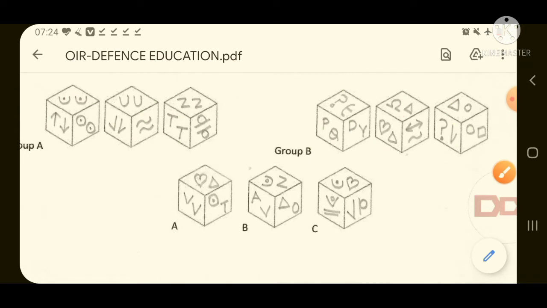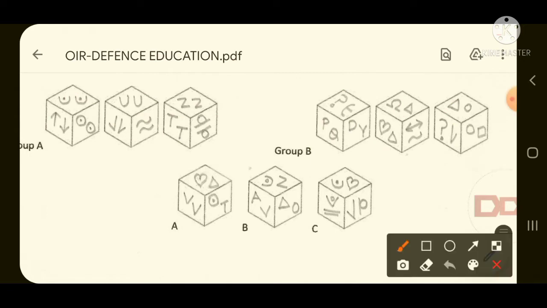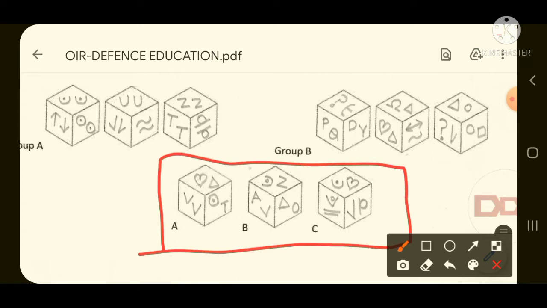So now we have to look at the options and find out in which of the options both the figures are the same. So if you look at option number A, here it is a heart shape and here it is a triangle, so this is not the same. Here it is a circle and T shape, so it is not the same.